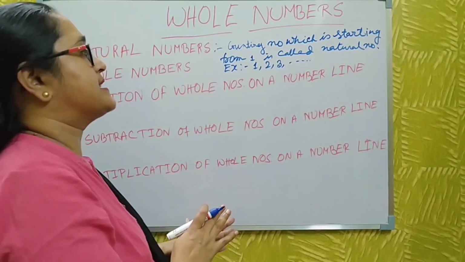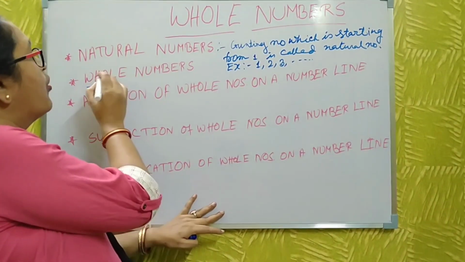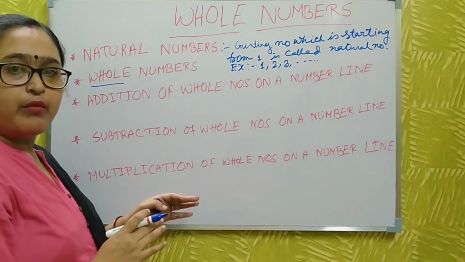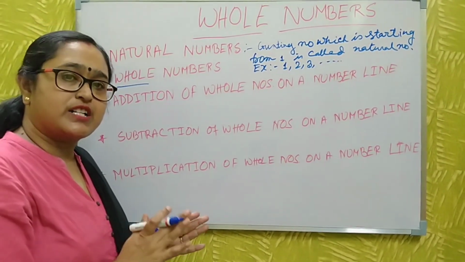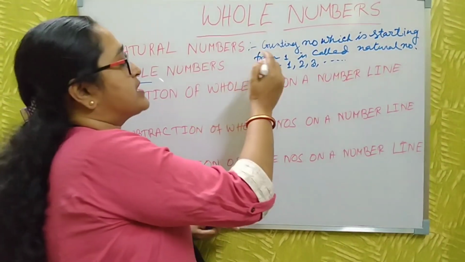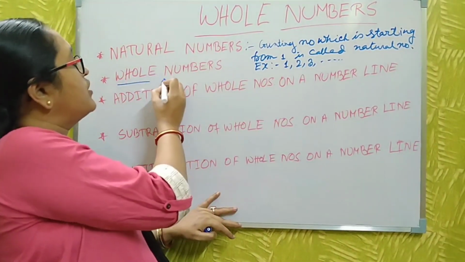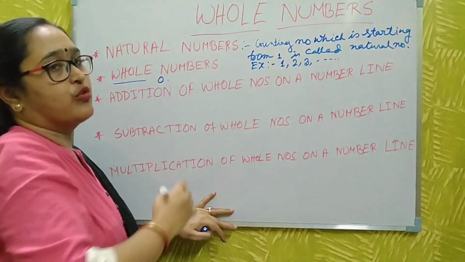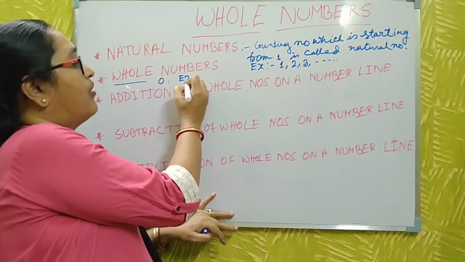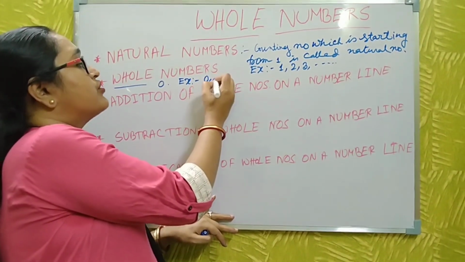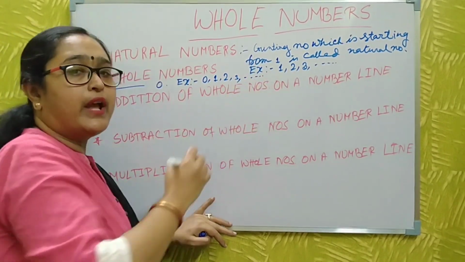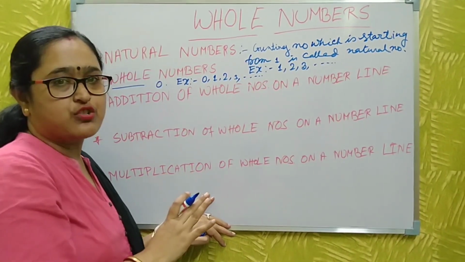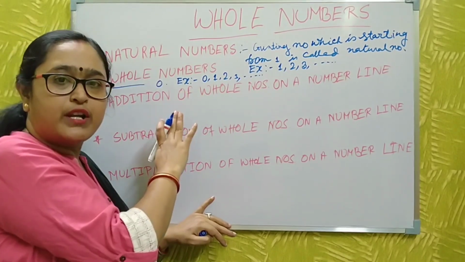Okay. Now I discuss the whole number. What is a whole number? The counting number which starts from 0. Natural numbers start from 1 and whole numbers start from 0. The examples of whole numbers are 0, 1, 2, 3, and so on. There is no ending point either.